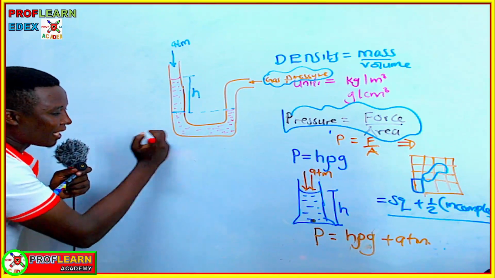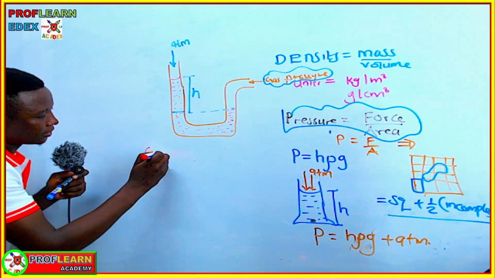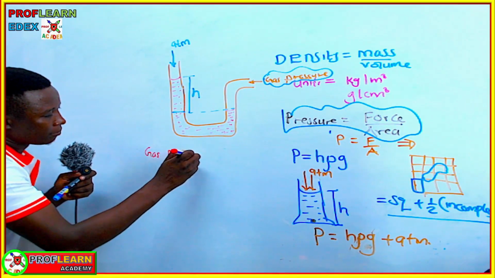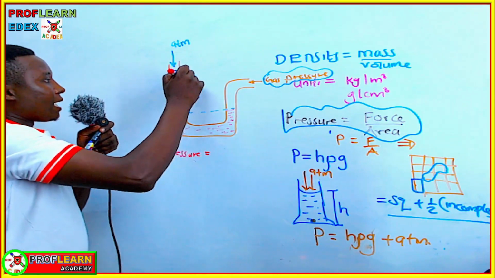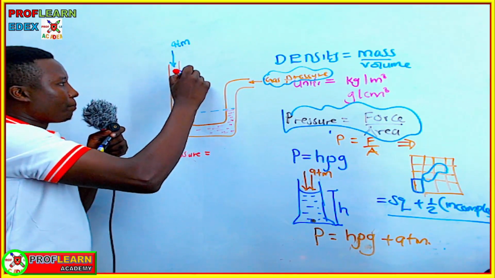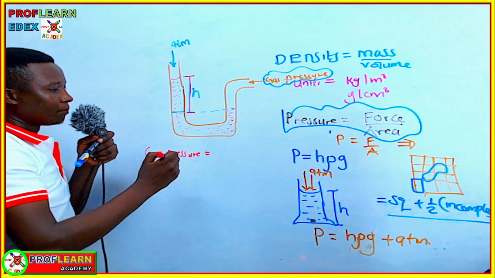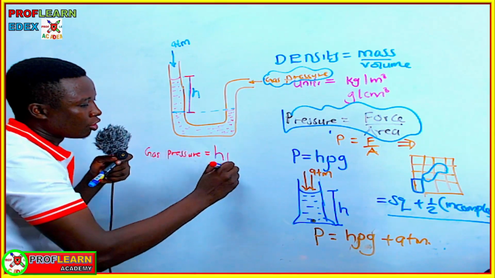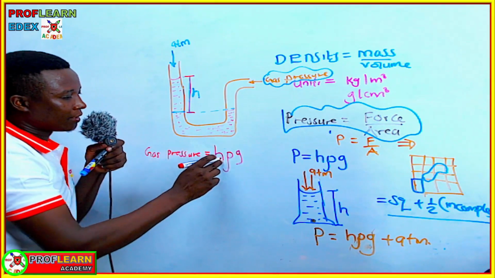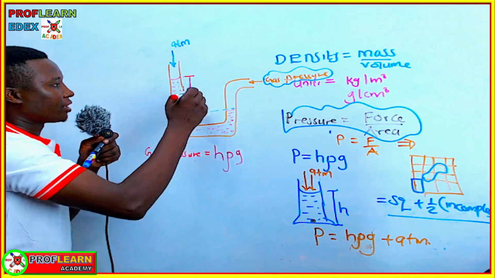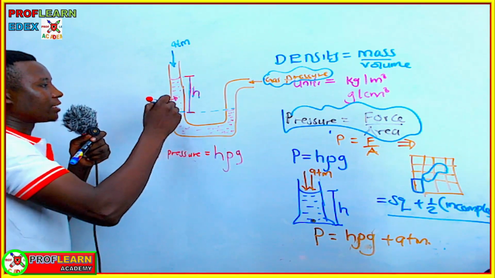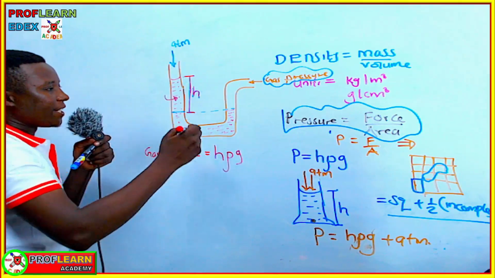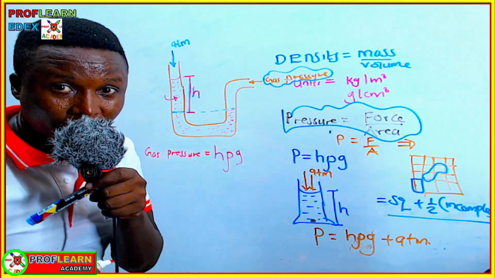Let's talk of gas pressure. Gas pressure is going to be the pressure due to the liquid column, which is h rho g, height times density times gravity. The height we're talking about is this, and the density is the density of the liquid. The gravity is the gravitational field strength.